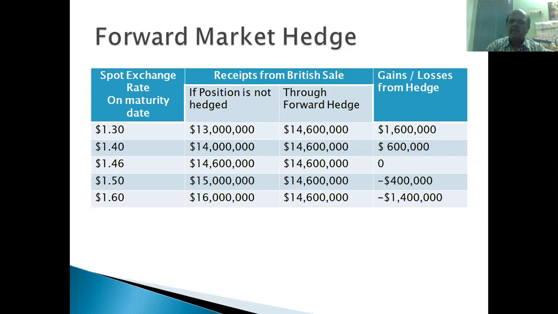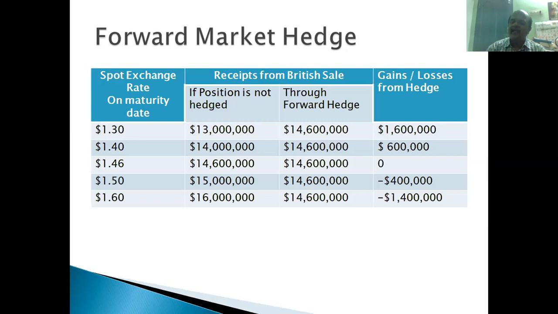Suppose a forward contract is made between Boeing Corporation and Bank of America. The amount to be received is $14,600,000. Because we have made the forward contract, this is the amount to be received. Suppose this contract is not created, the amount to be received in the spot market is $1.40 per pound. So 10 million pounds they are going to pay, and how many dollars will they be getting? $14 million they will be getting, right?